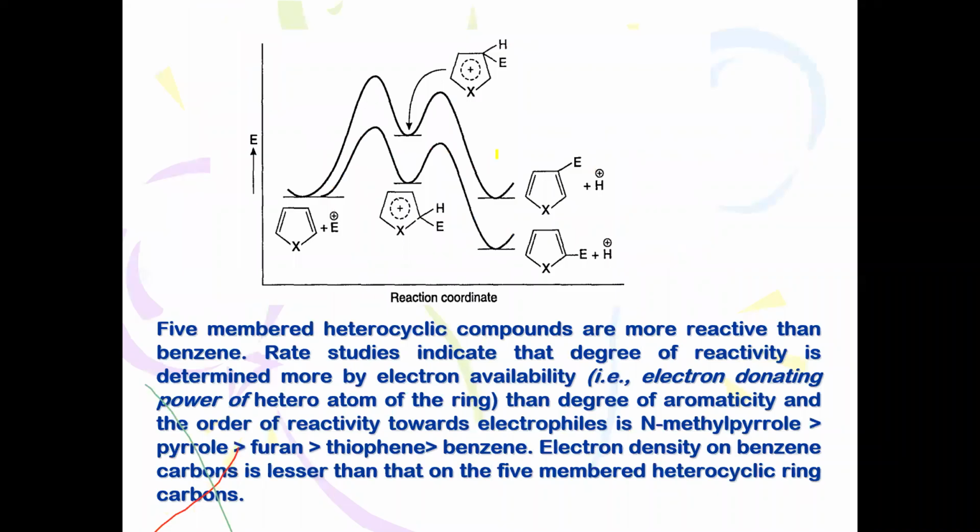Even the energy barrier curve represents that when electrophilic attack takes place at the second position, it occupies a lower energy state, and here it is a higher energy state when C3 attack takes place. So therefore 5-membered heterocycles always prefer to form the 2-substituted product.